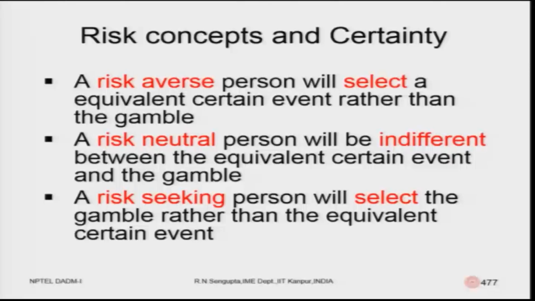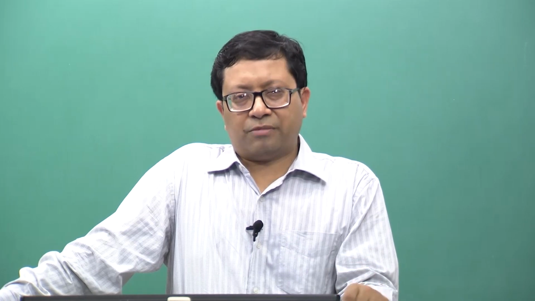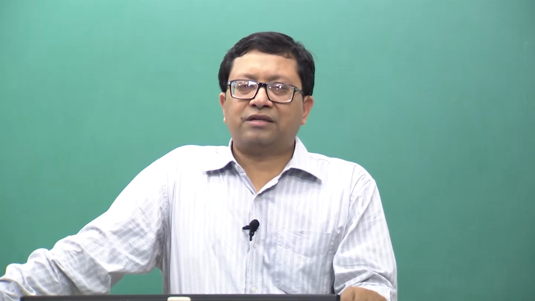Now, when you are considering the certainty values, I will draw it and explain it in more detail within a few minutes. But first, consider you have a gamble or a lottery or an uncertain decision on one side of the table, and consider there is a fair gamble, in the sense there is a coin which you toss that is unbiased, probability of head is half, tail is half, and based on that you get some outcome as W1 and W2.